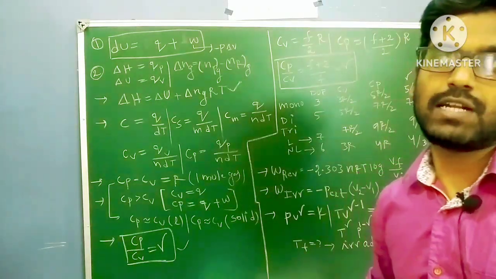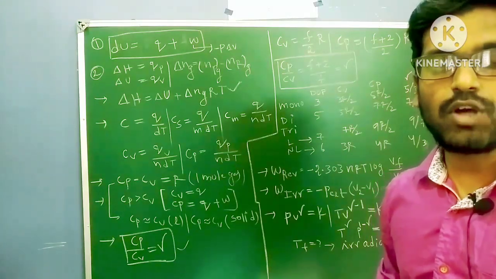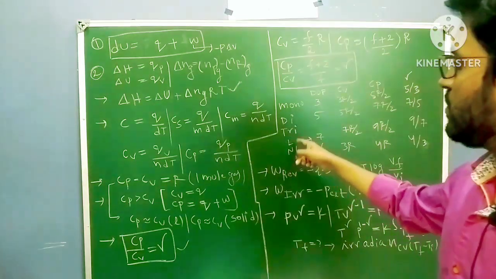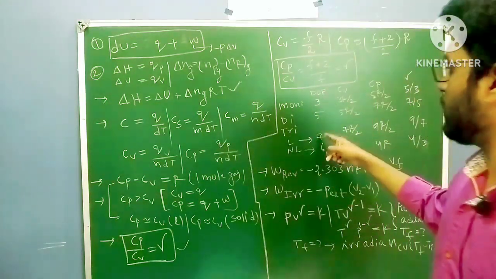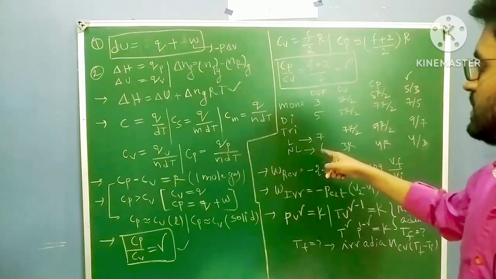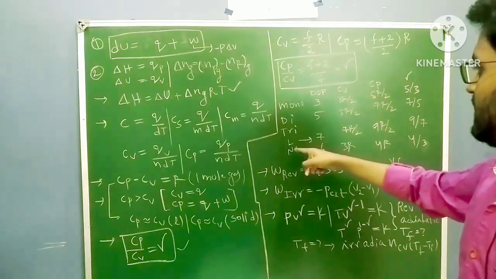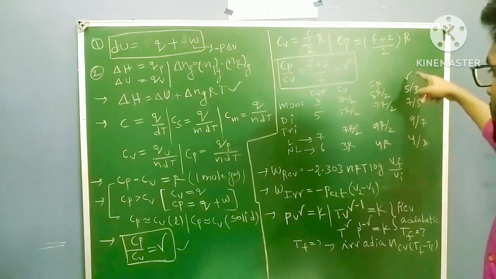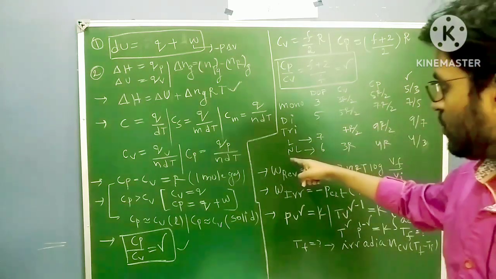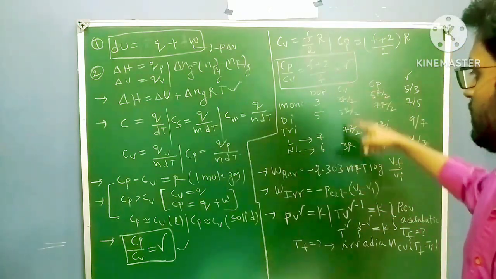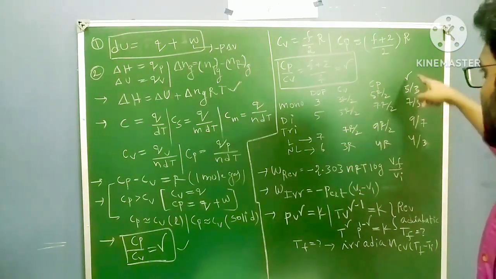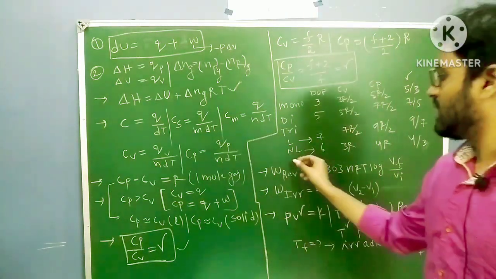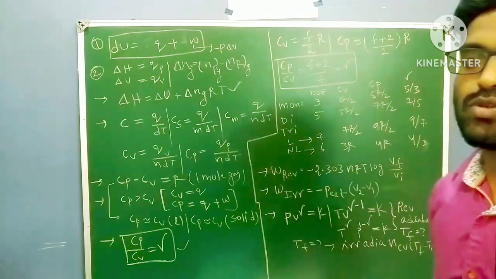Triatomic molecules, like H2O. If the triatomic molecule is linear, degrees of freedom is 7. If it is non-linear, degrees of freedom is 6. For a linear molecule, Cv equals 7R by 2, Cp 9R by 2, gamma 9 by 7. For a non-linear triatomic molecule, Cv is 3R, Cp 4R, gamma equals 4 by 3. Remember.